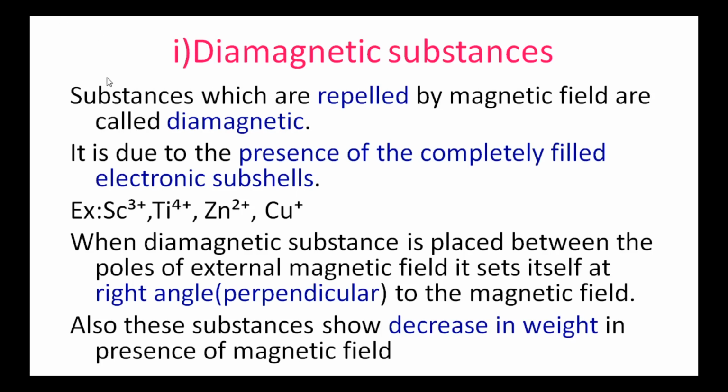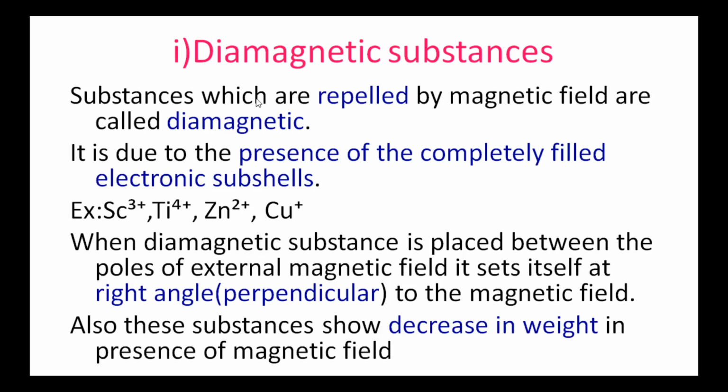First type of substances are diamagnetic substances. The substances which are repelled by the magnetic field are called diamagnetic substances. This arises due to the presence of completely filled electronic subshells. When the electrons are completely filled, then that substance does not produce any magnetic moment.